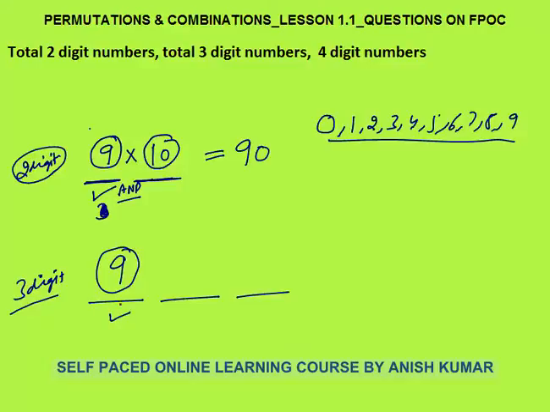I have filled this place. Second place, I have to fill second place. That's why I need to multiply. I need to fill first place and second place and third place. So, we need to multiply. Second place can be filled in any of the 10 ways.